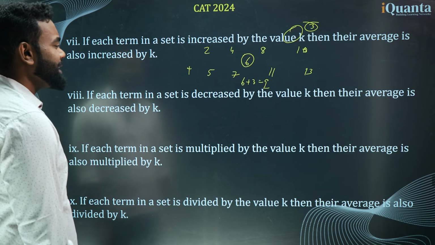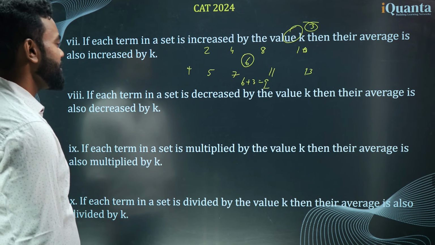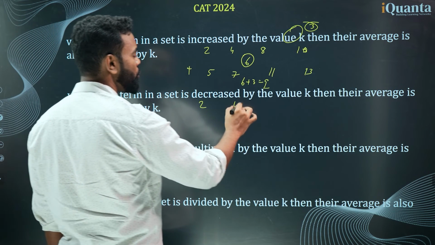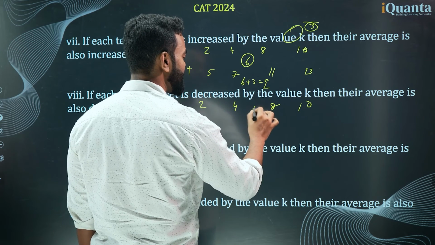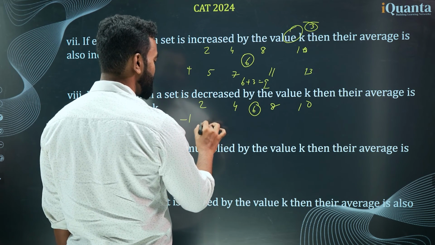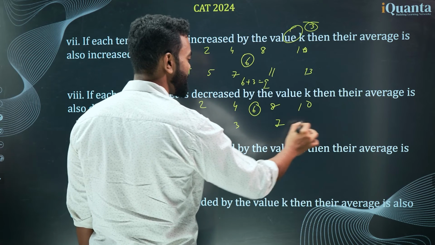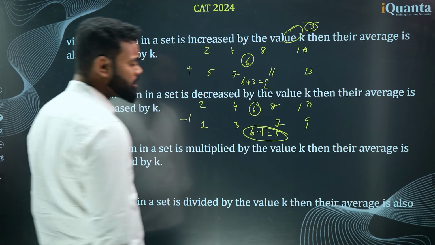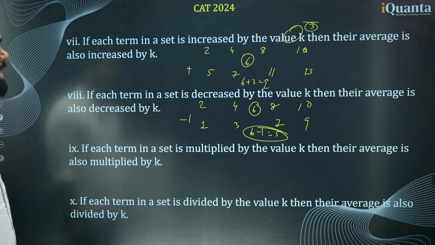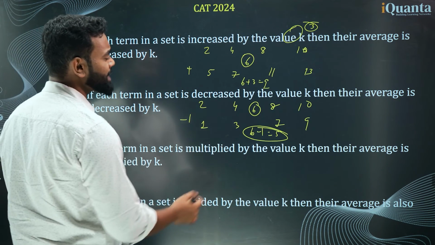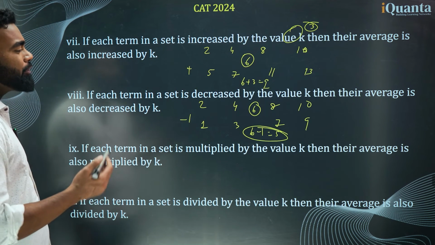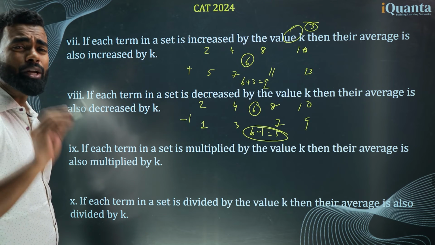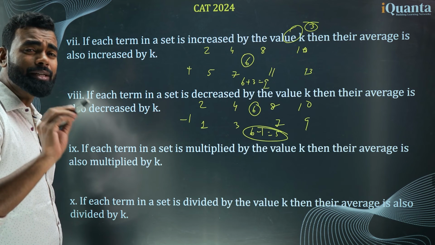If each term in a set is decreased by the value k, then the average is also decreased by the value k. Similarly, think about this example only. So 2, 4, 8 and 10. What is the average? The average is 6. Now just subtract 1. So this will become 1, 3, 7, and 9. What is the average now? 6 minus 1, which is 5. Now if 5 is the average, think about it very carefully: 5 is basically 6 minus k. So if all the values are decreased by k, then the average should be decreased. Remember, it has to be happening in all the values.